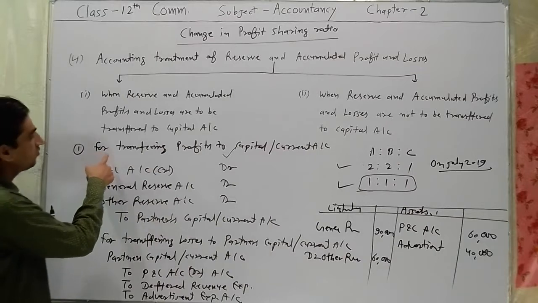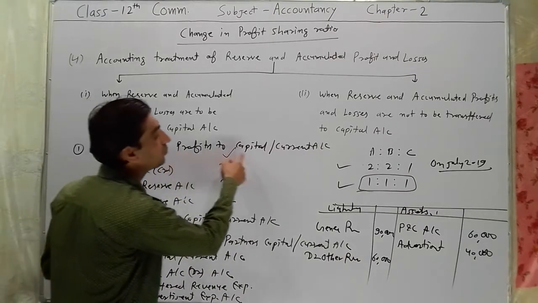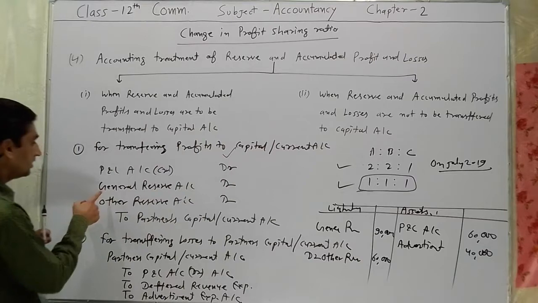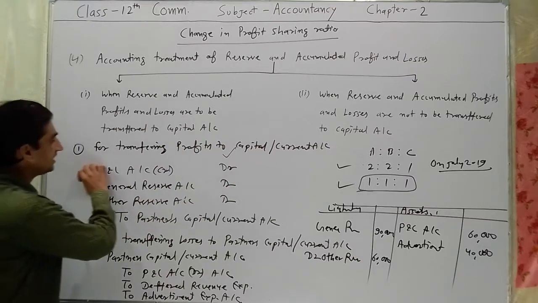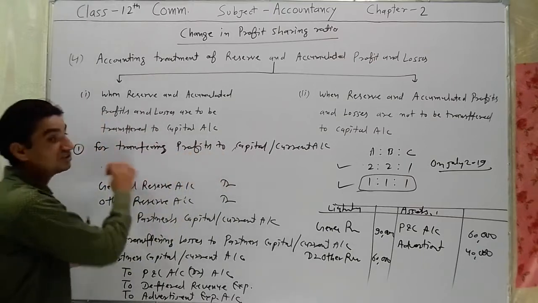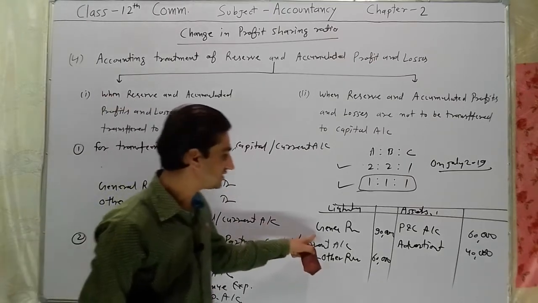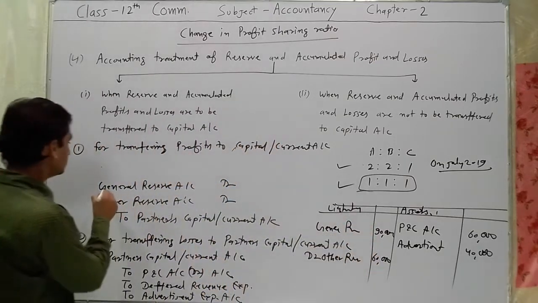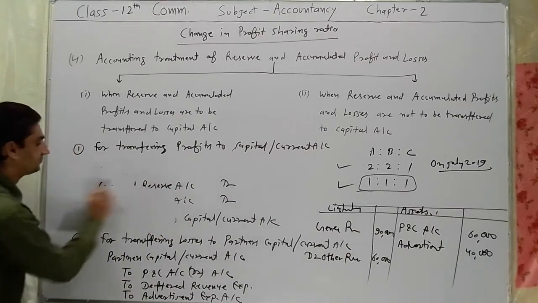for the first entry, for transferring profit to capital account. So here you have been given balances. This balance is not given in the question. Is it clear? Because this balance is a given loss. You have been given general reserve rupees 90,000.